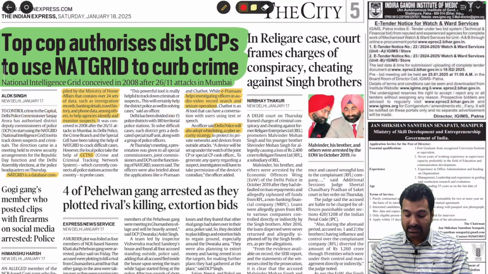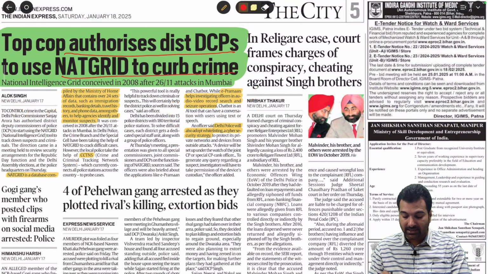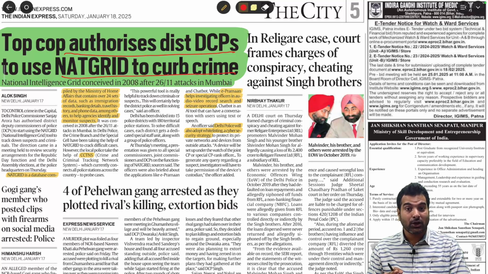Top court authorizes district DCPs to use NatGrid to curb crime. As you all know, after the 26/11 attacks of 2008, right? The attacks in the Taj and Oberoi hotels. We thought there was an intelligence failure, especially when it comes to getting data from outside. Who are these individuals? This David Headley. He came to India, right, as a US citizen. So initially he hailed from Pakistan, right. He did the whole recce, then went back and submitted the details to the Pakistan based terrorists.